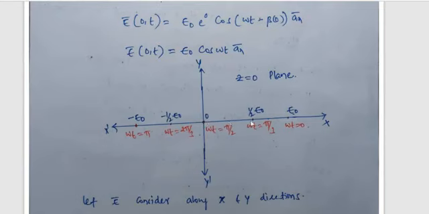See, the electric field magnitude increases. Omega t is equal to pi by 3, E naught by 2. Again omega t is equal to 0, full E naught. E naught amplitude is fully increased. And coming to omega t is 2 pi by 3, the electric field becomes minus 1 by 2 E naught, omega t is equal to pi, again the field increases on the negative axis, minus E naught.